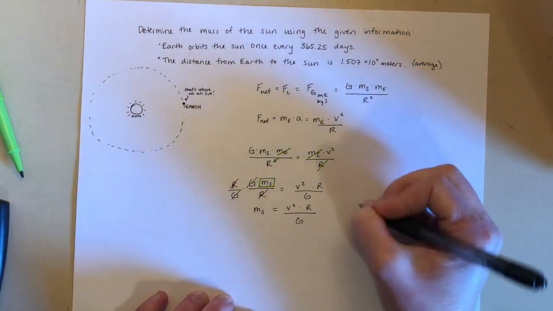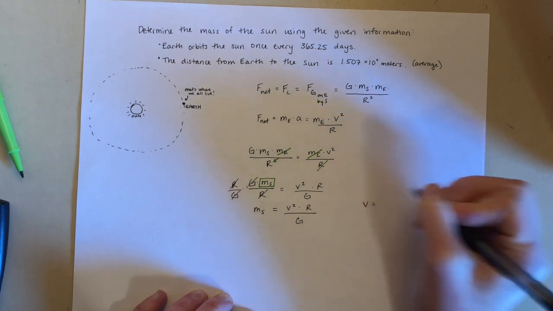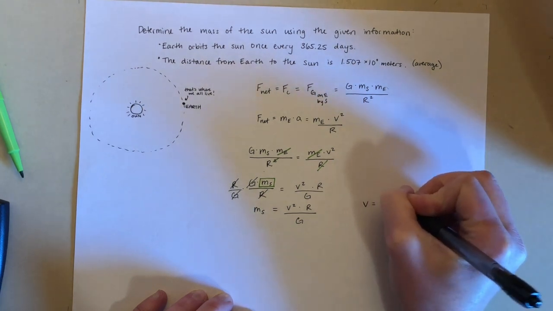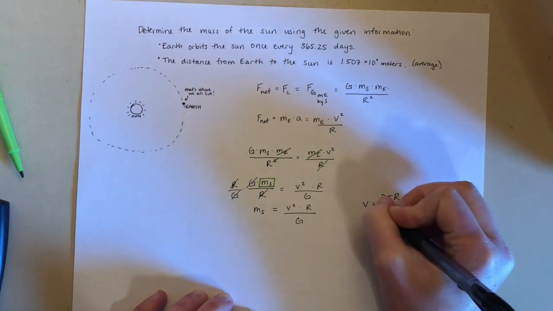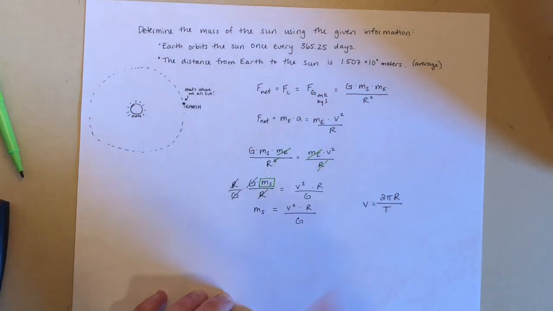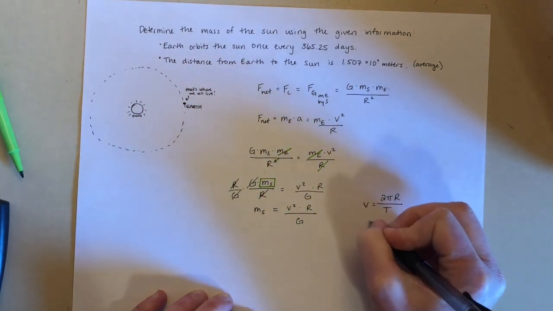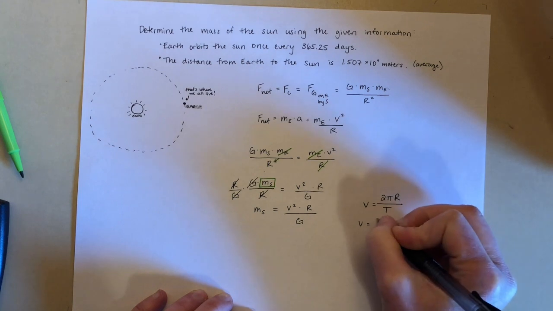So let's do a little side note to calculate the velocity, because we know that velocity is going to be that distance over the time. So we have the circumference, 2 pi r, over the orbital period here, which was given. So let's start by maybe just plugging in.